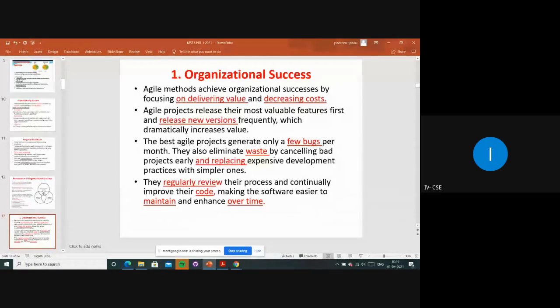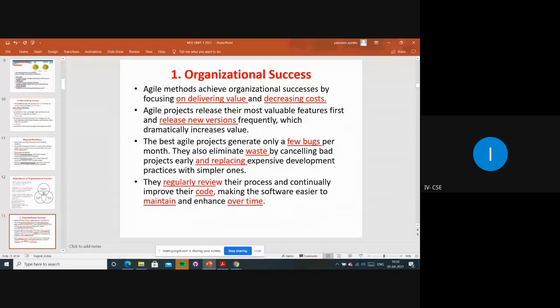So agile methodology is the best method to develop projects. Here the best agile projects, whatever they are generating, may get a few bugs per month. So definitely in the background there will be some team always working on that.